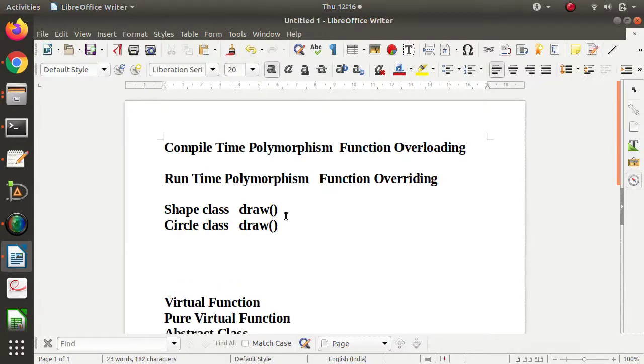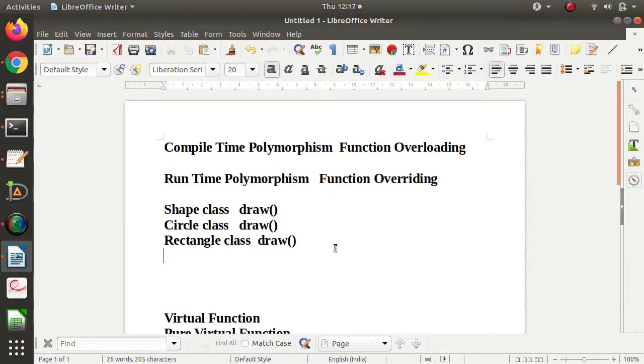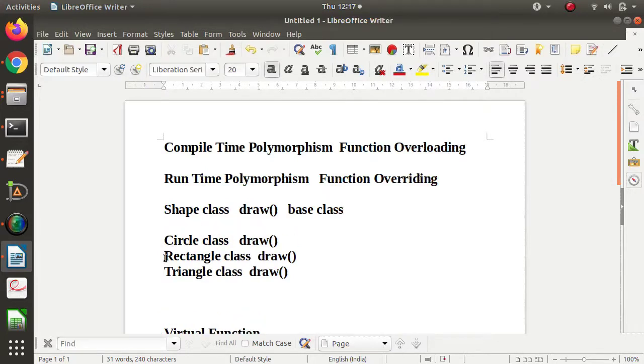At runtime, suppose we want to draw a rectangle. So we will have a rectangle class and again we will have a draw function for that. Again, suppose at runtime we want to draw a triangle. So for that we will have a triangle class and there will be a draw method or draw function. So this is a general shape class, so we will make it the base class. In Java we would say it is a super class, and all of these, circle class, rectangle class, triangle class, will be the derived classes.